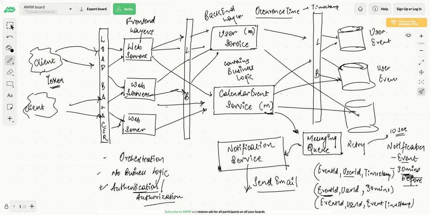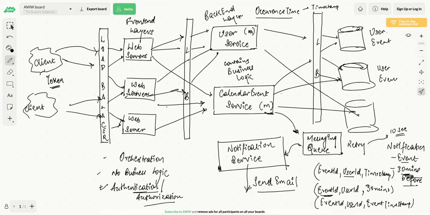You can have a delivery delay retry mechanism, you can do an exponential backoff, but here it's better to do a retry after every 10 seconds. And once the notification is successfully done, then you ack. This notification service is actually responsible for acking this message from the messaging queue as well. Okay, so that answers your question.